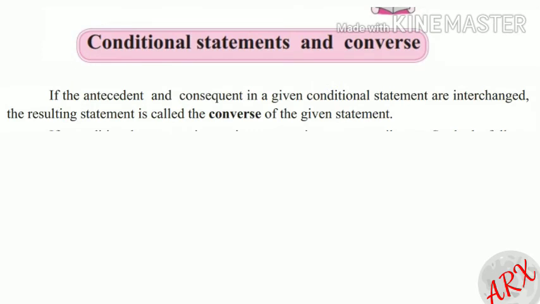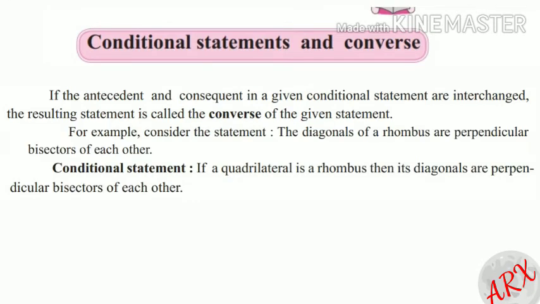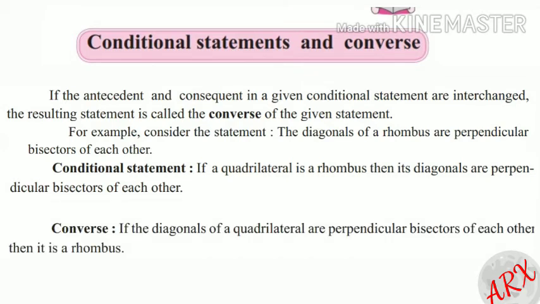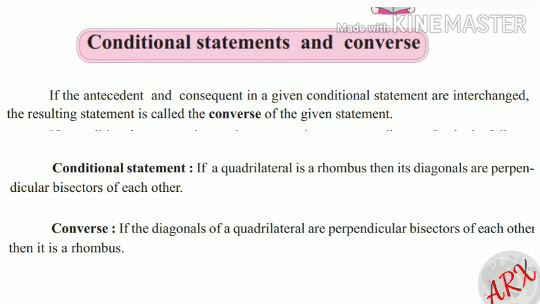If the antecedent and consequent in a given conditional statement are interchanged, then the resulting statement is called the converse of the given statement. For example, the conditional statement is: if a quadrilateral is a rhombus, then its diagonals are perpendicular bisectors of each other. So its converse will be: if the diagonals of a quadrilateral are perpendicular bisectors of each other, then it is a rhombus.